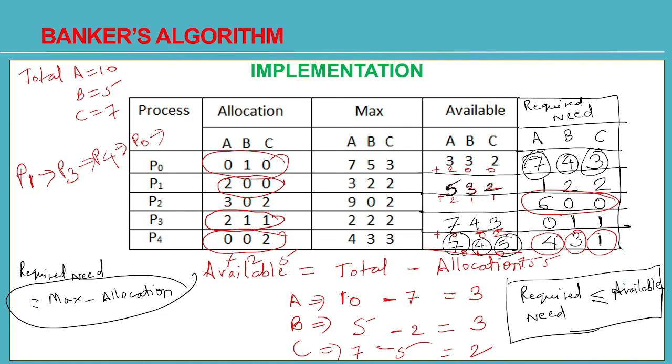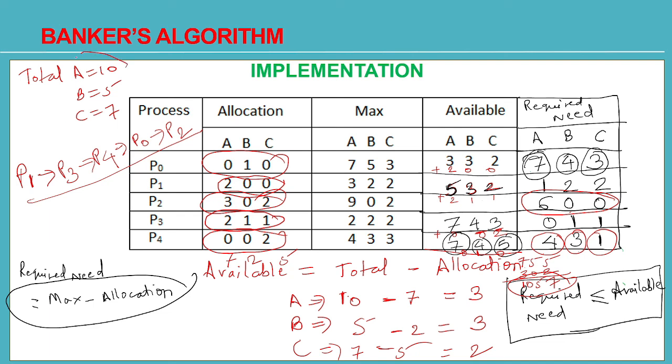So its request will be fulfilled and next P2 will do its task. It will get executed. Okay, once it gets executed, its resources also will be released. That is, 3, 0, 2 will be added to 7, 5, 5. So it will come to 7 plus 3 is 10, 5, and 5 plus 2 is 7. So at the final, when all the processes are executed or the sequence has all the processes in it, the final count should come the same as the total count.